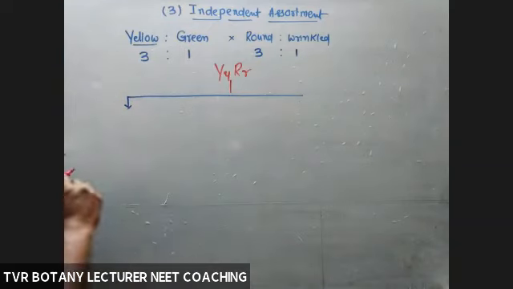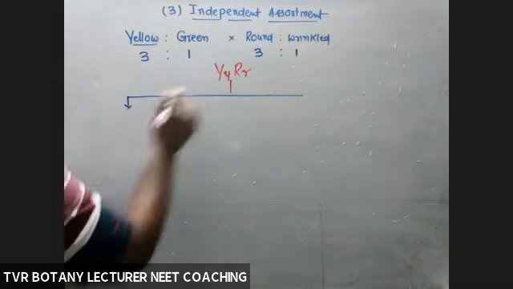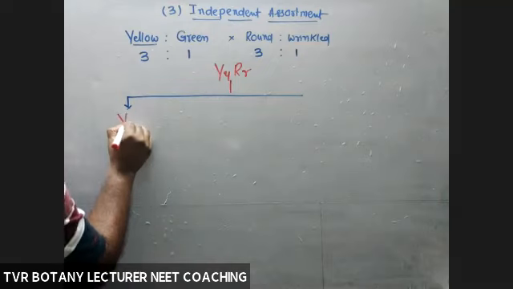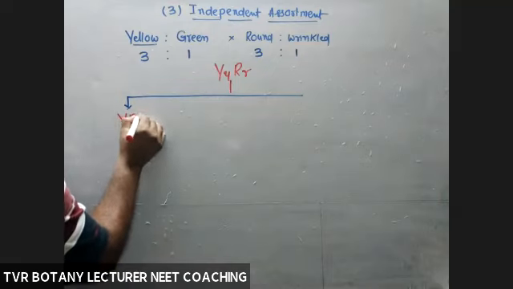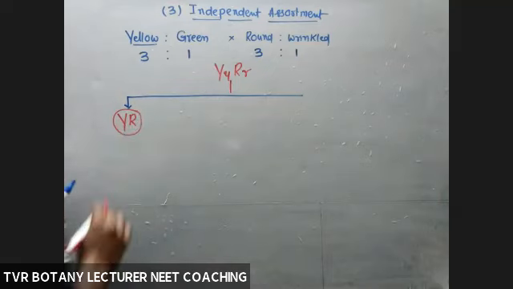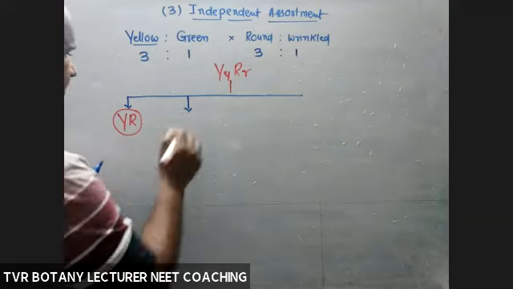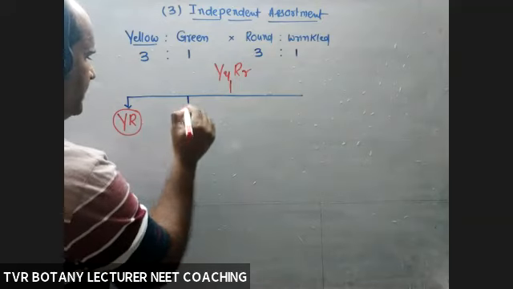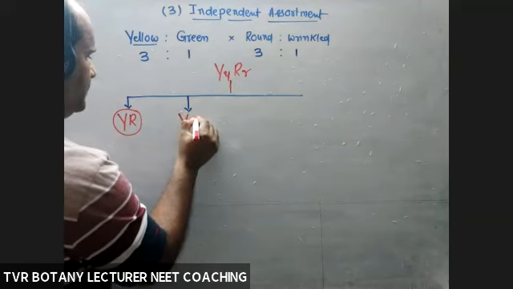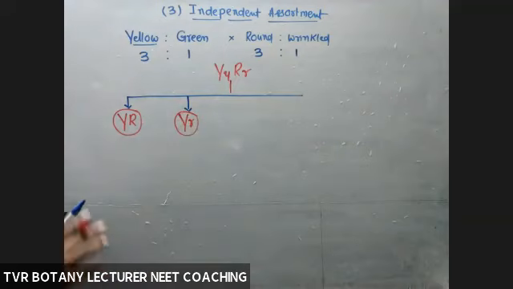Okay, so first kind of gamete: capital Y, capital R. This is one kind of gamete. Okay, next. Second kind of gamete, capital Y with small r.